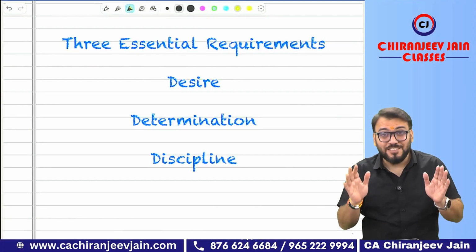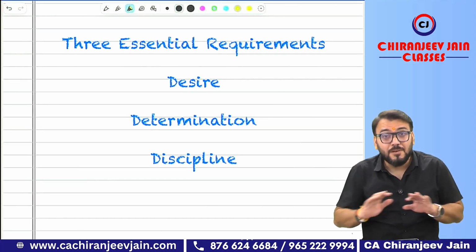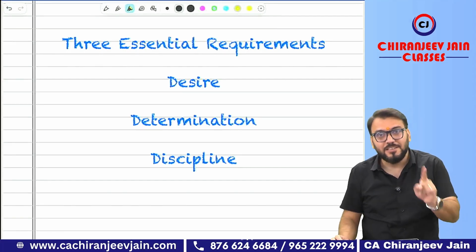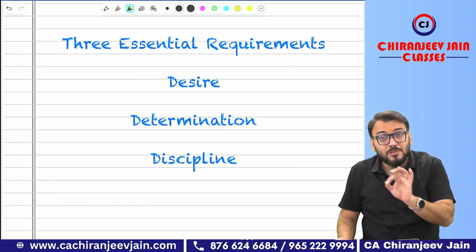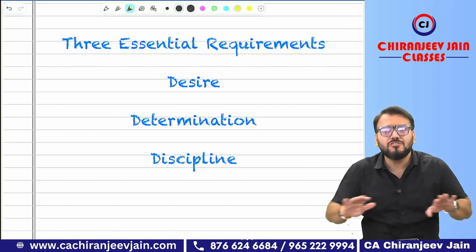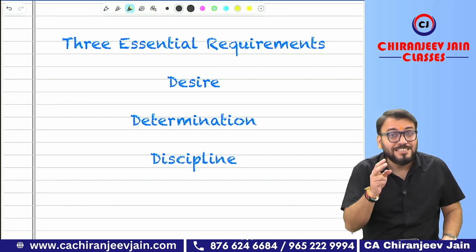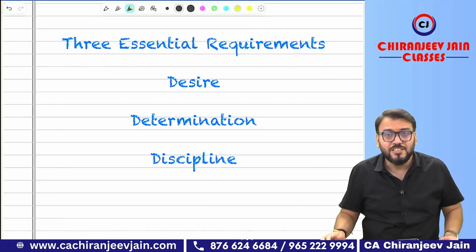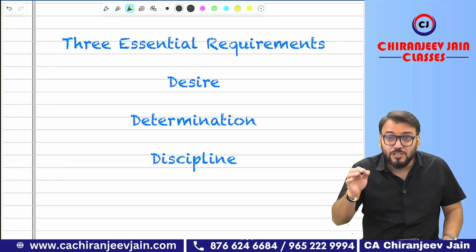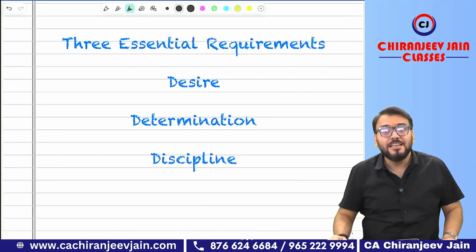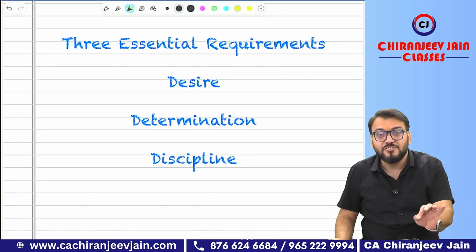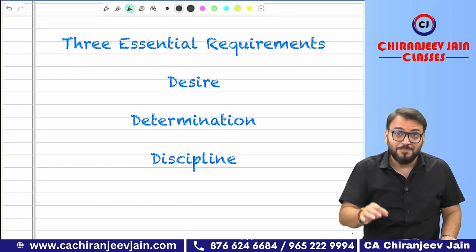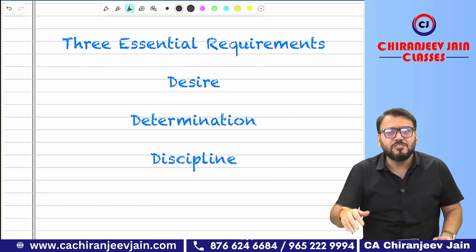Before I start, you need to understand one thing: a plan alone never clears any CA examination. For that, you need to have only three things. Number one, desire, a real hunger to clear the CA examination in any circumstances. Number two, determination, the mindset to continue even in the worst circumstances. Number three, discipline. You need to keep doing the same thing daily without making any excuses. Listen carefully. Without discipline, even the best plan will remain on paper. But with discipline, an average plan will start working.